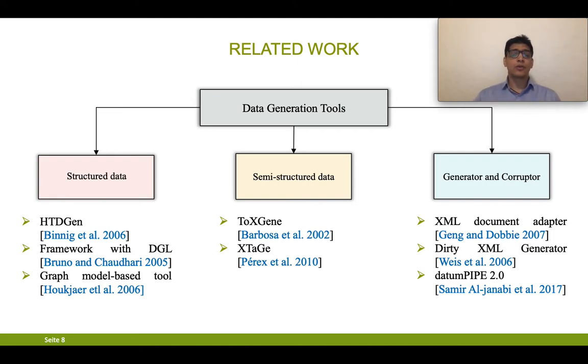Another is Datum Pipe 2.0. It is also a generator and corrupter system, proposed by Samir Al-Janabi and others in 2017, that first generates the data based on some mapping information provided, and then corrupts the data by applying the data quality dimensions in a counterproductive way.